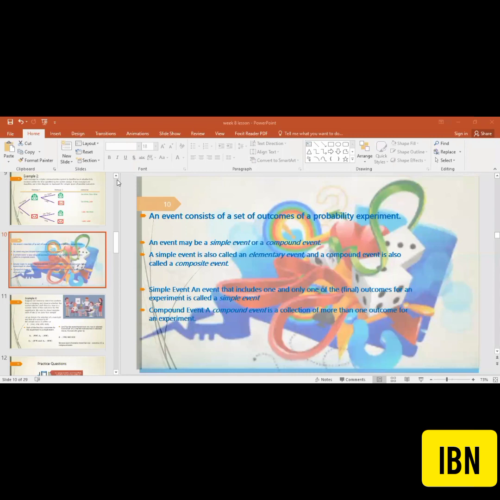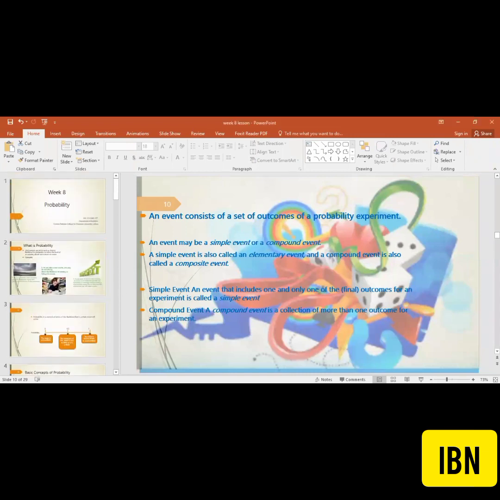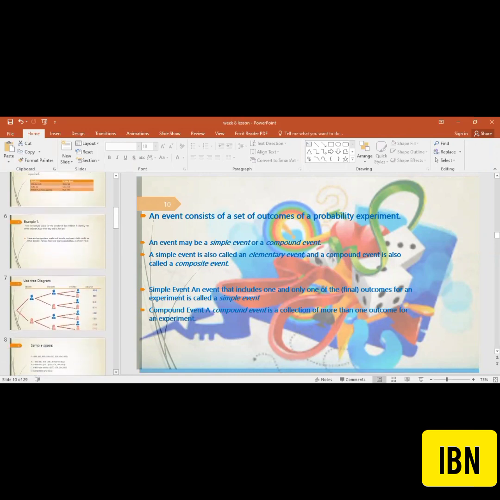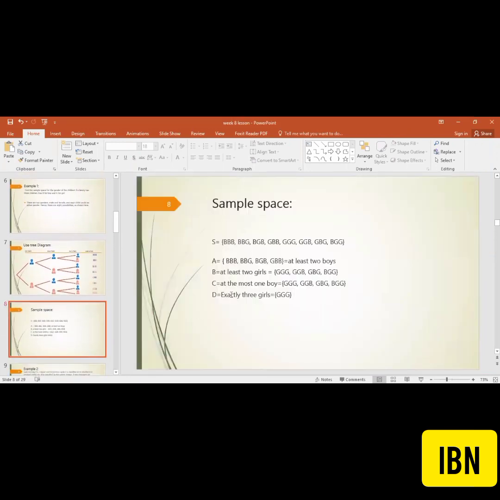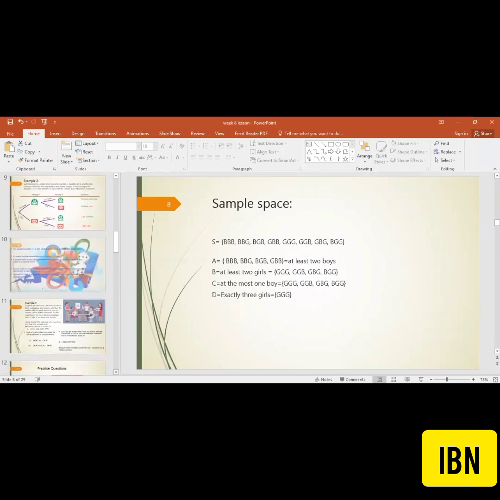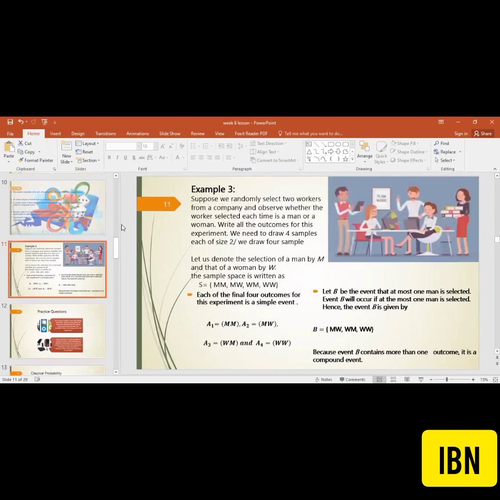In the very last example, what we did with the boys and girls, we already made some sort of events. Here, exactly 3 girls is a simple event because there's just one outcome you have taken from the sample space. And the rest, at least 2 girls, at most 1 boy, and at least 2 boys, are compound or composite events, like this. So this is the example. Certainly one more example is given to you, and you can do it by yourself. Have a look at what he was studying over here.